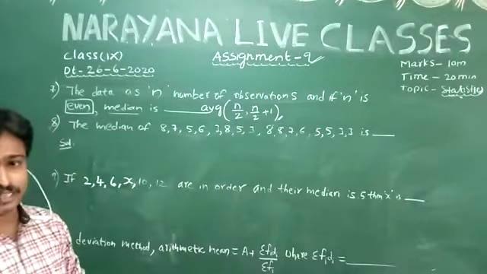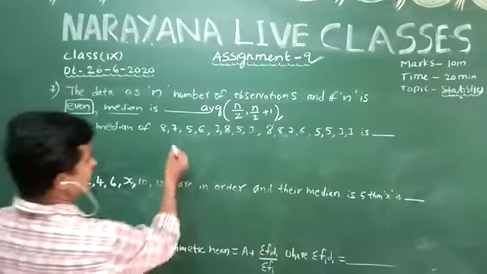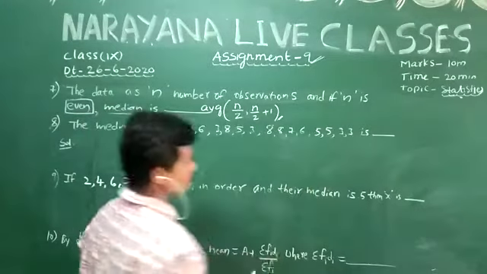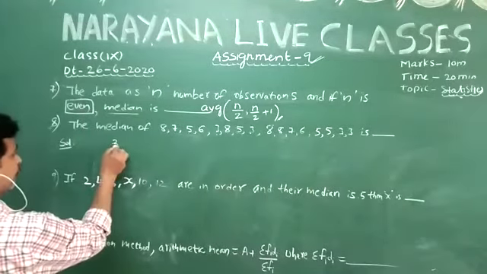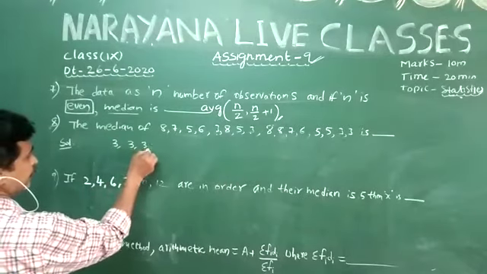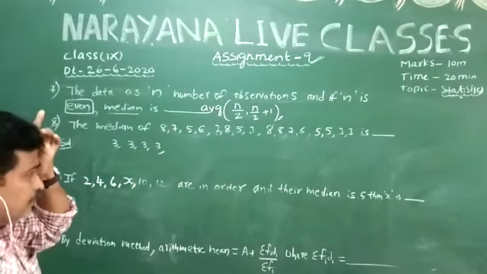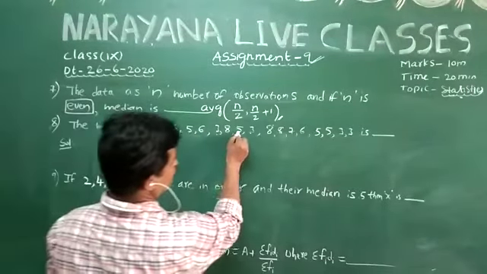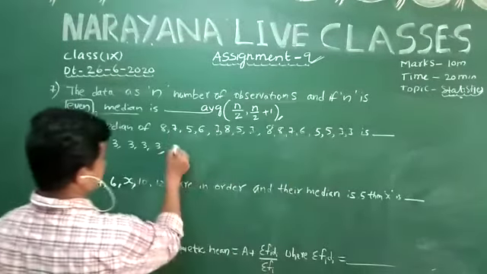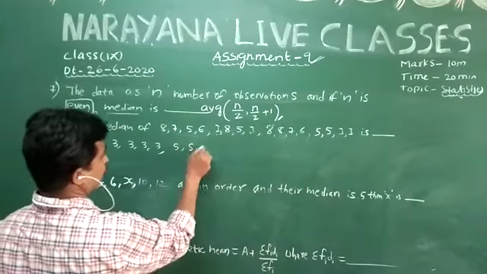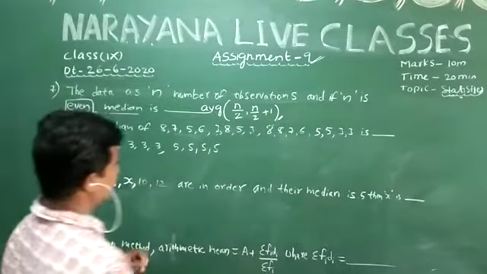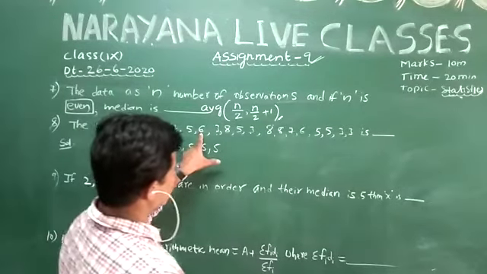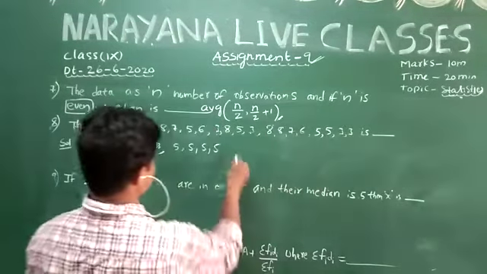The least number here is 3, repeated 4 times: 3, 3, 3, 3. After 3 there is no 4, only 5. 5 comes 4 times: 5, 5, 5, 5. After 5 there is 6. 6 comes 2 times.